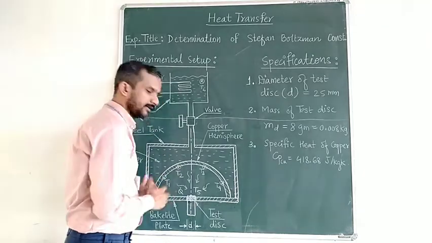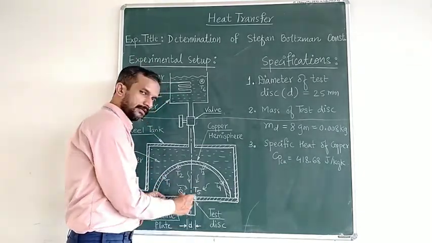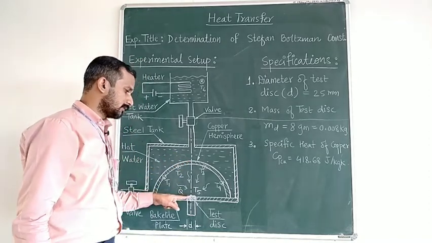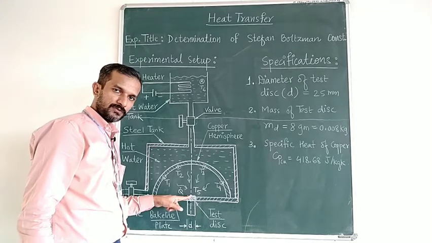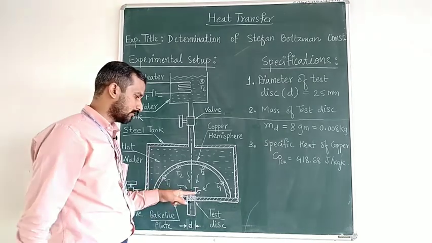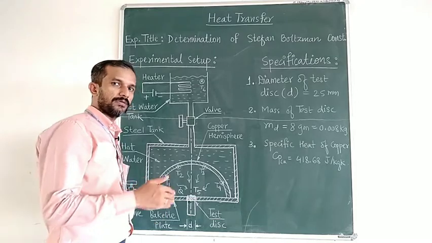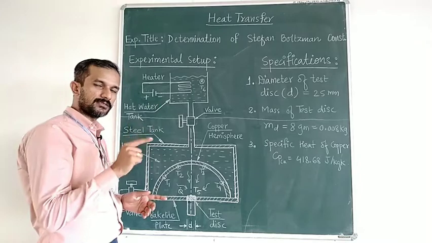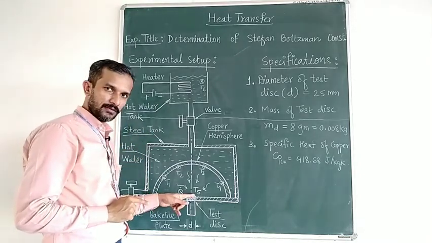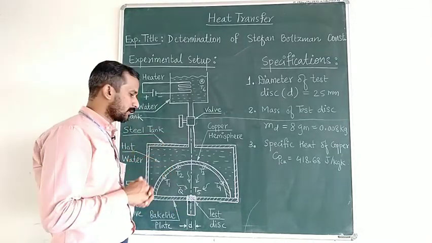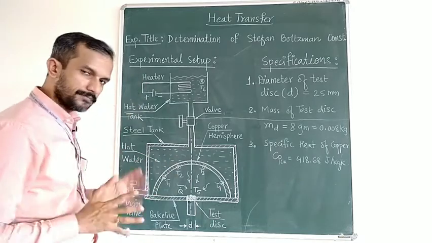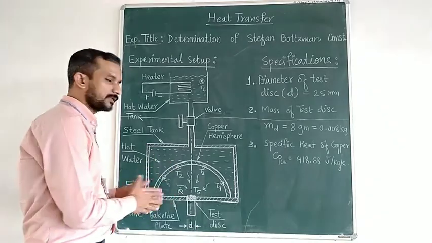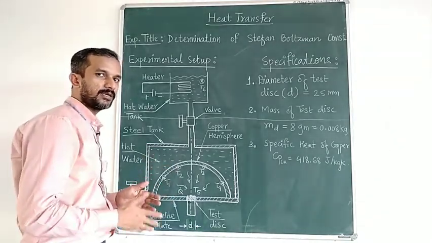Now we will insert the test disc. Once the test disc is inserted, at the same time we will have to start the stopwatch, and we will measure the rate of change of temperature. After each 5 seconds we will record T5, how T5 is increasing. We will plot that table, where at each 5 seconds we see how the temperature T5 is increasing. We will take 10 to 20 readings, okay, and that is done. This will be used for the calculations. How to use it and what its significance is, I will discuss when I discuss the calculations.